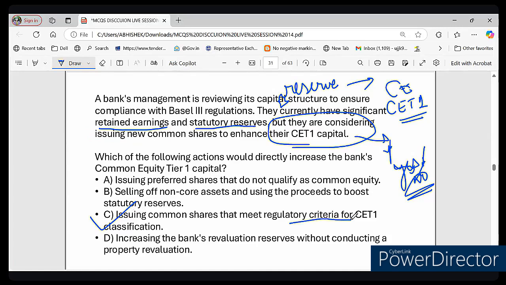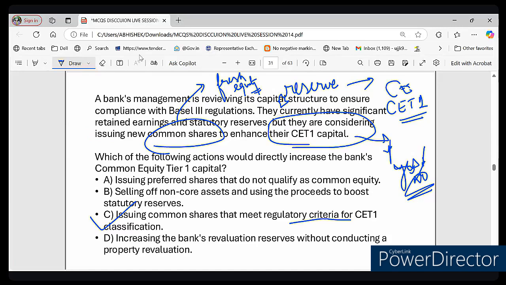Whenever a bank sells common share, it raises fresh equity, and this directly boosts the CET1 capital, helping the bank meet Basel 3 requirements.